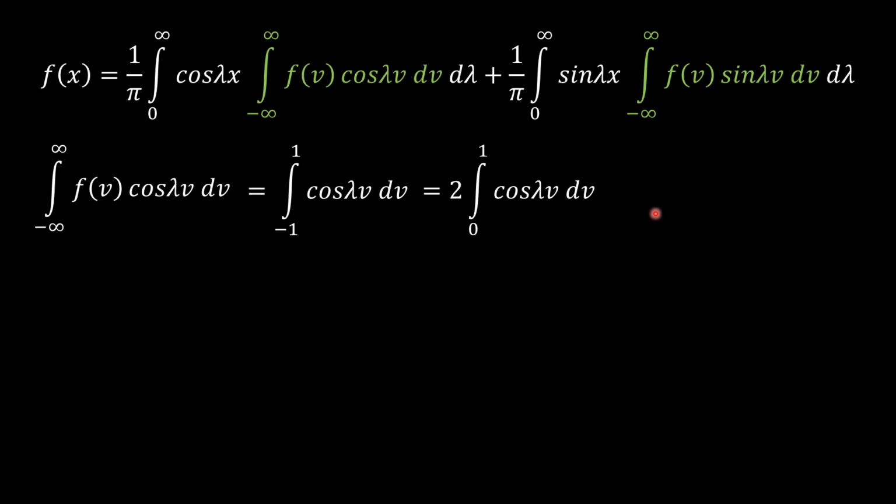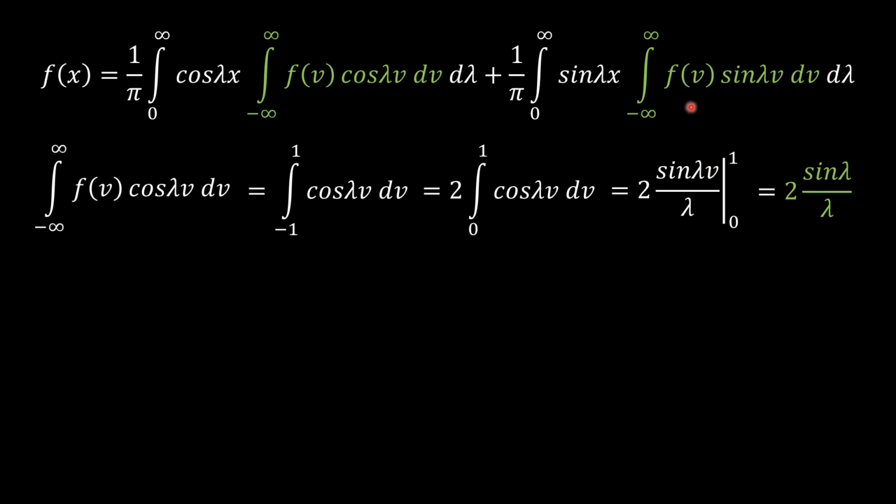So it is 2 times sine of lambda v upon lambda, as we are integrating with respect to v. Limits are from 0 to 1. Put the upper limit, put the lower limit for v. So that gives us 2 sine lambda upon lambda minus 0, because sine 0 is 0, and therefore the value of this integration is 2 sine lambda upon lambda.